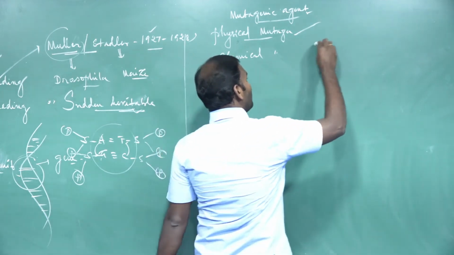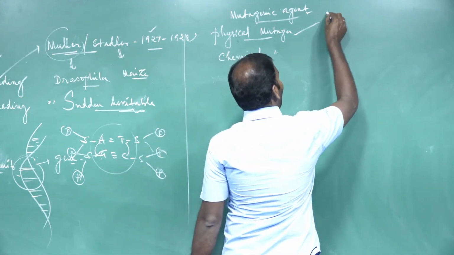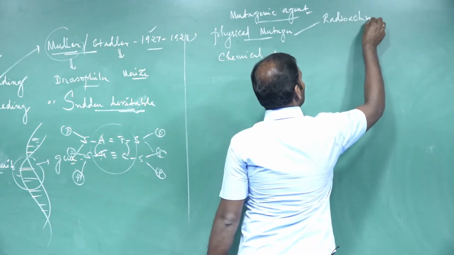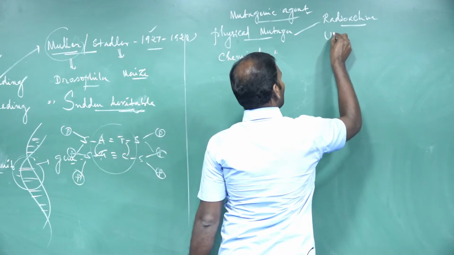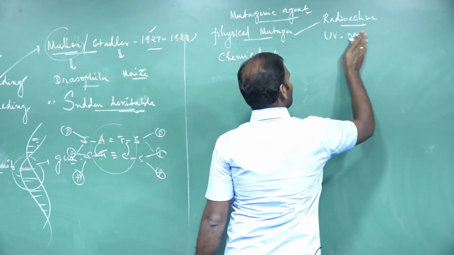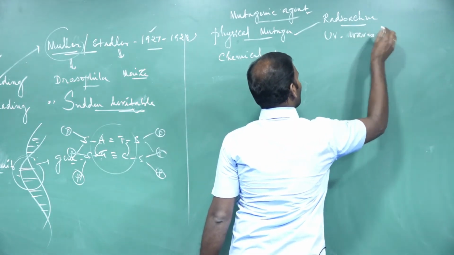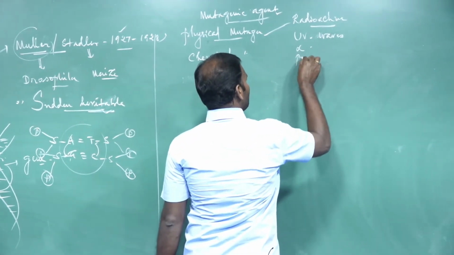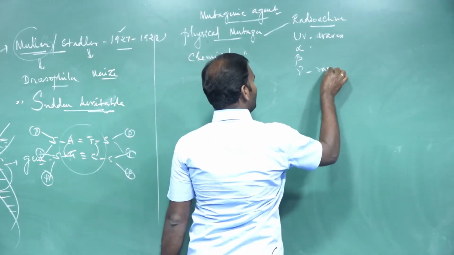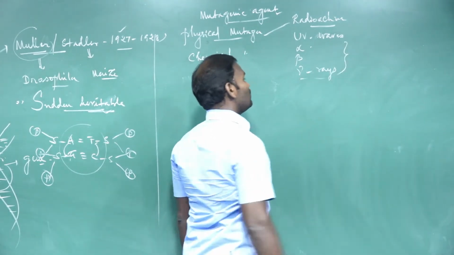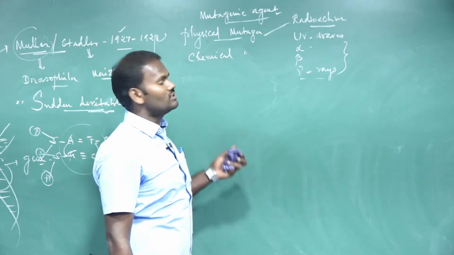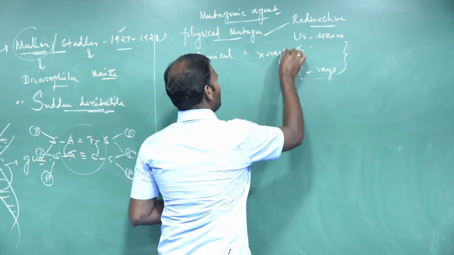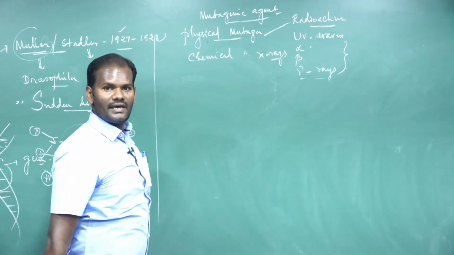Powerful sources, for example, radioactive sources. For example, UV rays, ultraviolet waves, and alpha, beta, gamma rays. So these are the electromagnetic radiation which is used to induce mutation. In addition to that, X-rays also. These are the physical mutagenic agents.